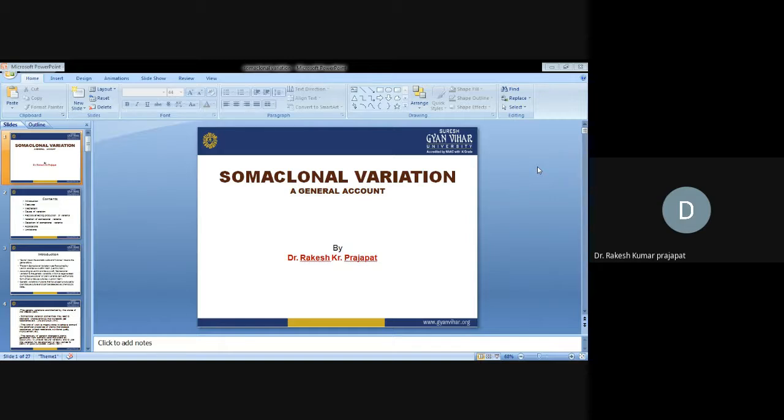So today's class is about somaclonal variation. What is somaclonal variation? A general account. What are the somaclonal variations? Why do we need to study them, and how do these somaclonal variations get generated in plants during tissue culture?